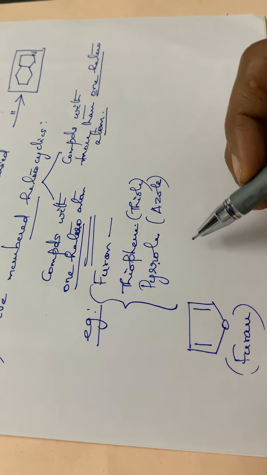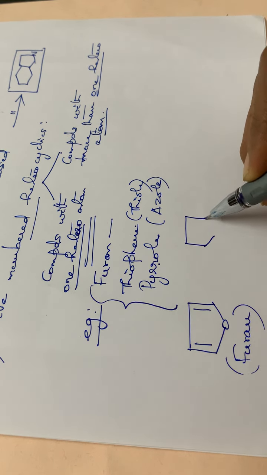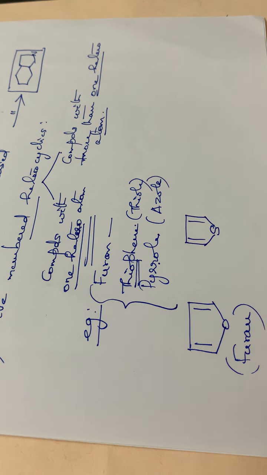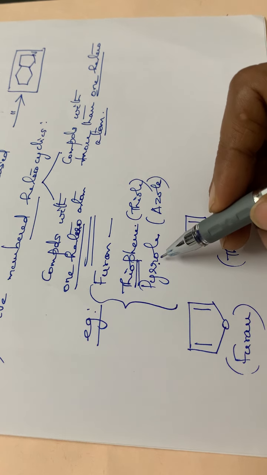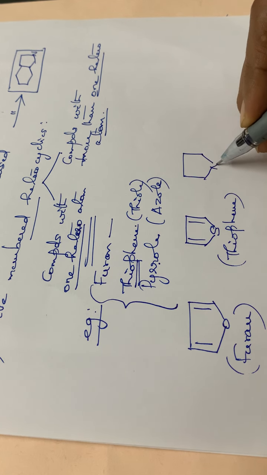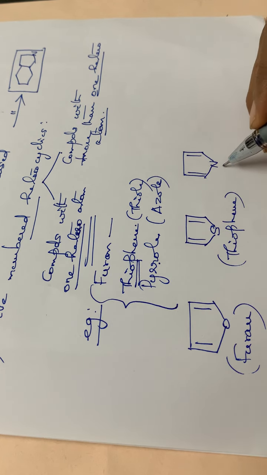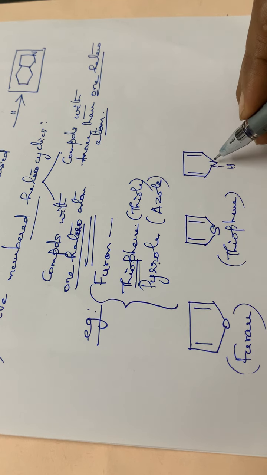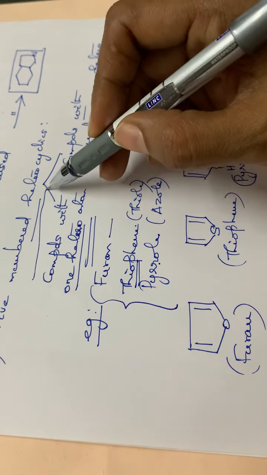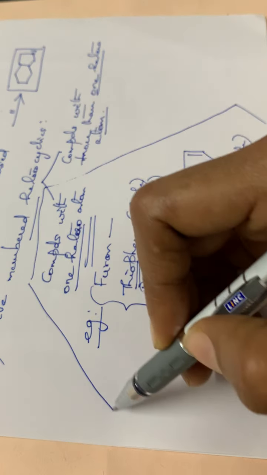Then the second one is thiophene. Thiophene is also a 5-membered ring, and the word thio means which atom? It means sulfur. So this is thiophene, or thiol. And the third one is pyrrole. In pyrrole, the heteroatom present is nitrogen. So this is pyrrole, NH, so that the three valencies of nitrogen are satisfied. So this is pyrrole, or azole. These are the first category, the compounds with one heteroatom.